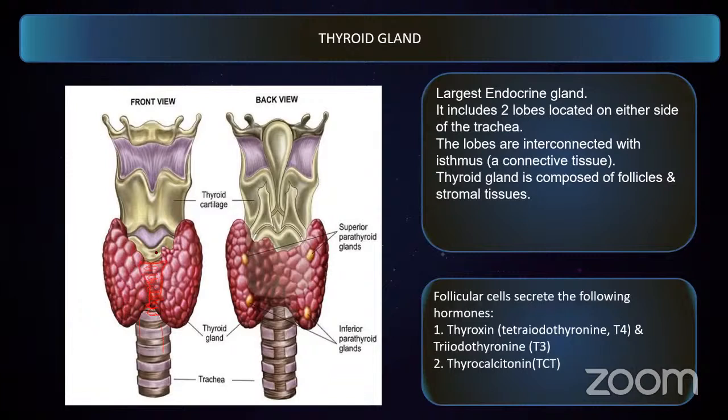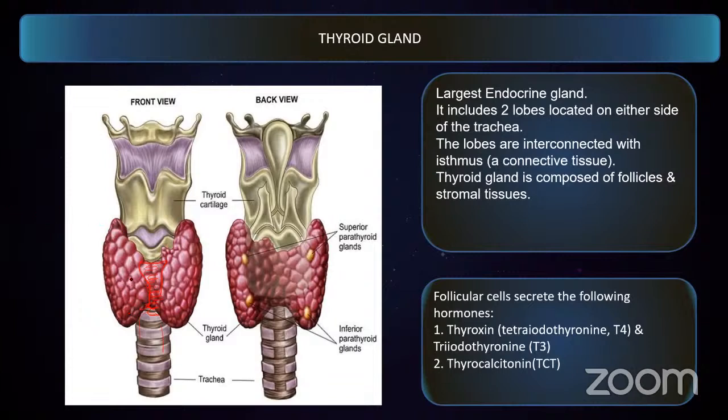This interconnecting part of the two lobes of the thyroid gland is called the isthmus of the thyroid gland. This particular region, the isthmus, is composed of connective tissues.